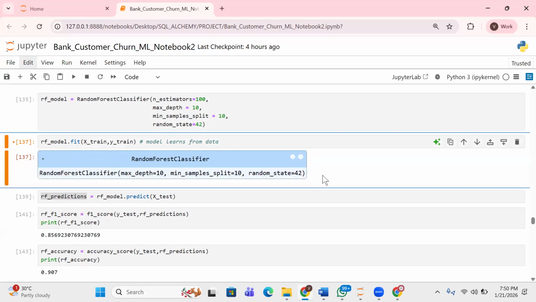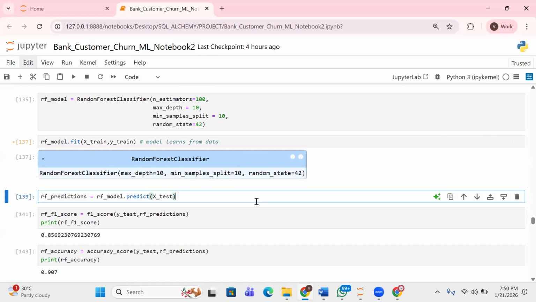After it's done learning, once you run it, you can see this information. Now, once that is done, the next step is for you to allow it to make predictions. The reason you need it to make predictions is that in order for us to test the model, or to know if the model is doing well, the model has to make predictions. We compare its prediction with what we expect the prediction to be, the actual output or the actual outcome. It's like saying for this particular store, the value is supposed to be one; for this particular store, the answer is supposed to be zero, something like that.